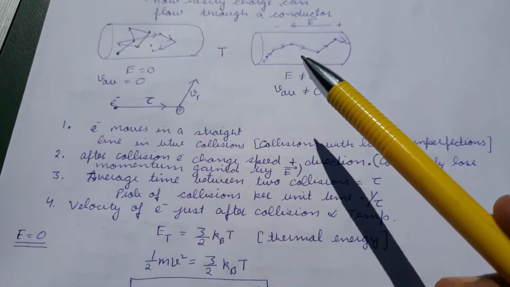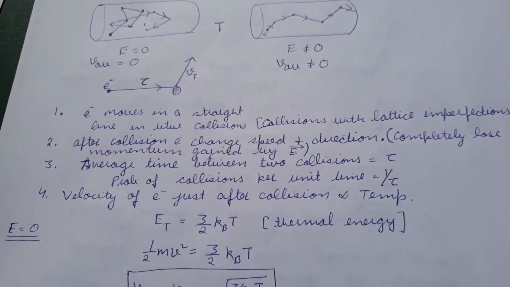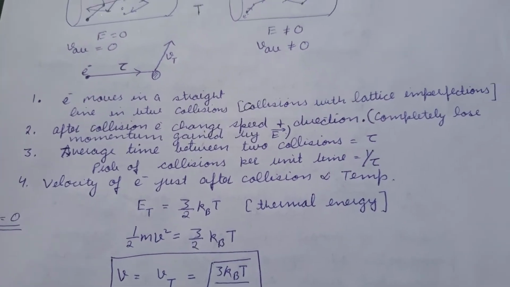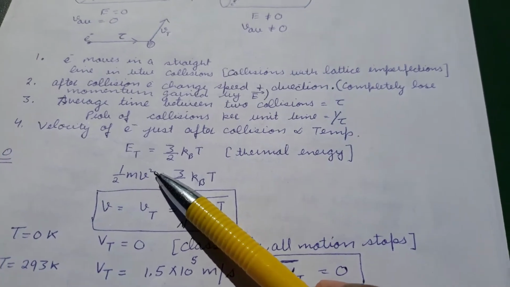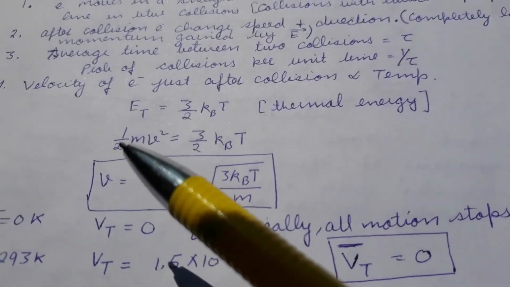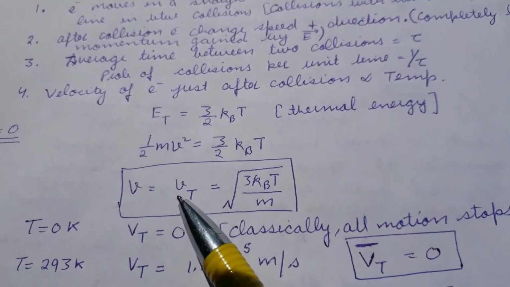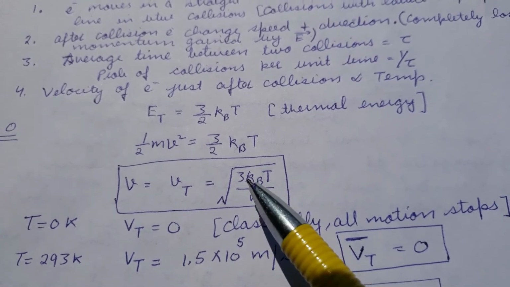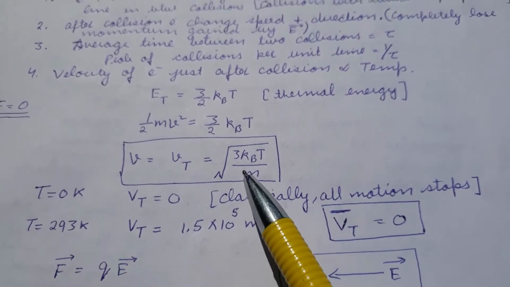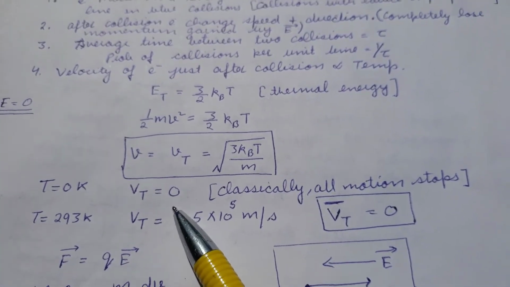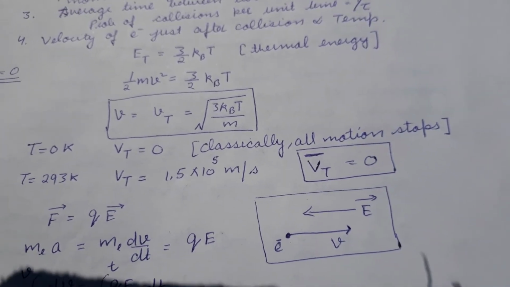When there is no electric field and the electron is moving just because of thermal energy, and since this model is based upon the kinetic theory of gases, we can find the total energy of the electron, which will be 3/2 kT, where k is the Boltzmann constant. From here we can get the thermal velocity, which will be the square root of 3kT/m. If the temperature is 0 Kelvin, there will be no thermal velocity, meaning all motion stops. This is purely a classical concept, but quantum mechanically this is not true.